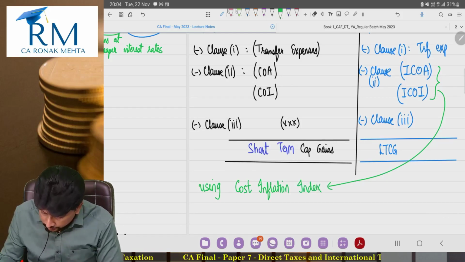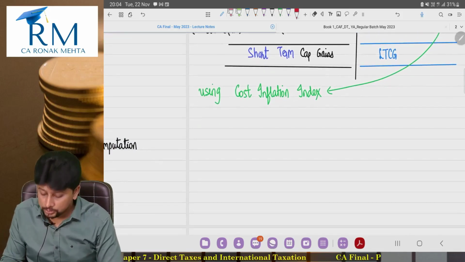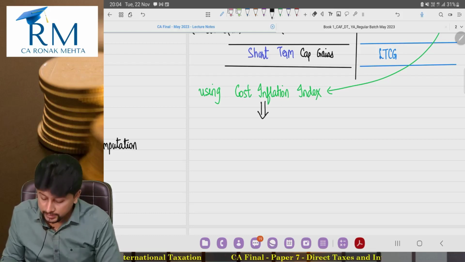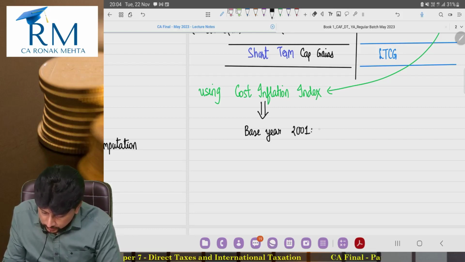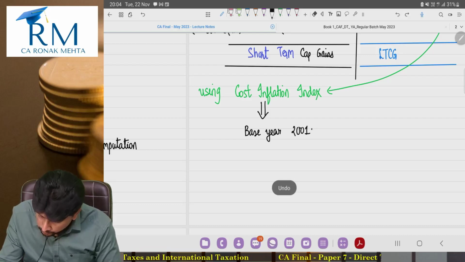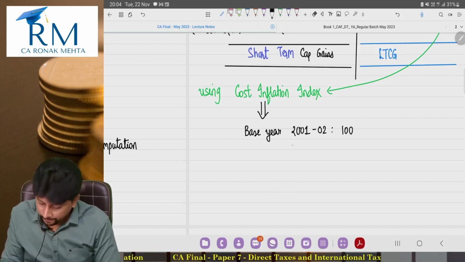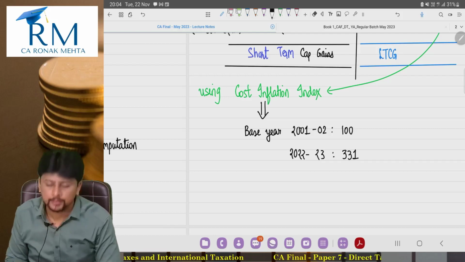In fact, if you strain your memory a bit, you might also recollect that in this cost inflation index, we used to take base year as 2001-2, and base year ka index number was 100. Our year is 2022-23 where the index number is 331.